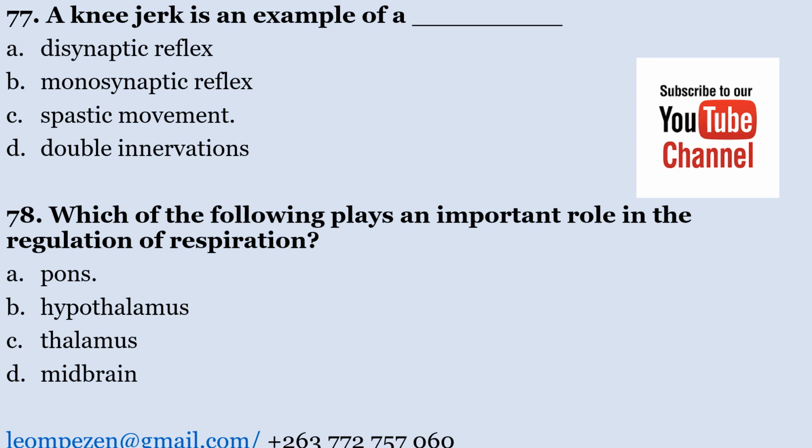A knee jerk is an example of A. synaptic reflex, B. monosynaptic reflex, C. spastic movement, and D. double innervation. A knee jerk is an example of a spastic movement. So the correct answer is C.